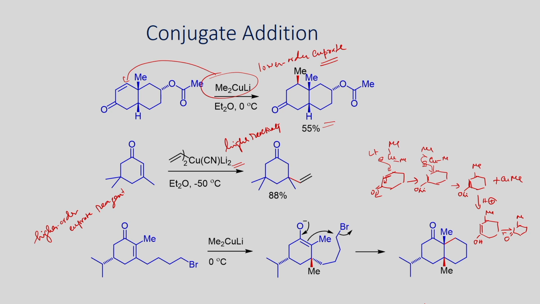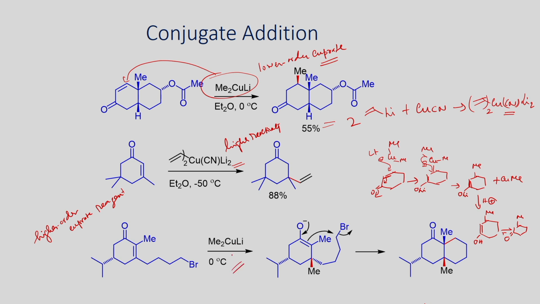This can be easily prepared if you have, in this case, 2 equivalents of organolithium reacting with copper 1 cyanide, and this generates the higher order cuprate. Now the cyanide is not bonded to the copper, therefore it is written like this, bonded with the lithium. So, this shows higher reactivity compared to the lower order cuprate.